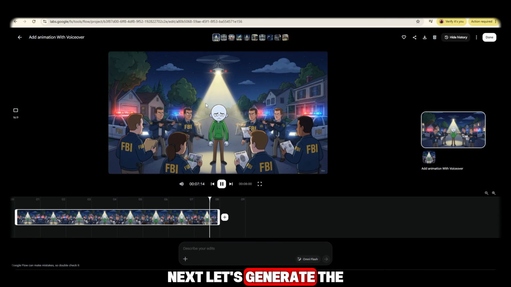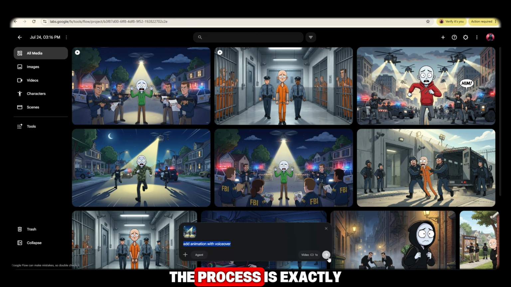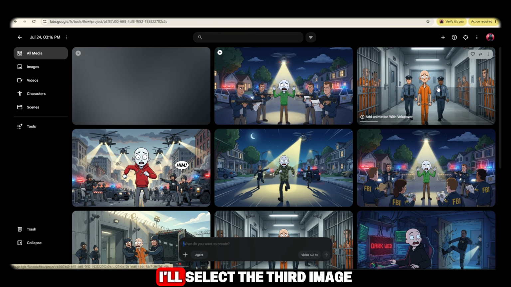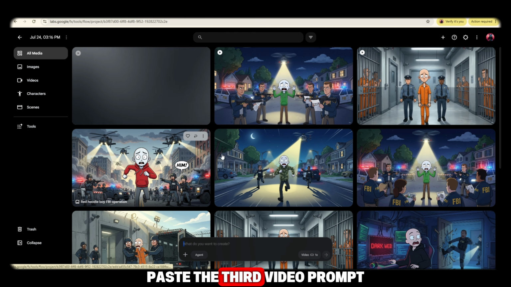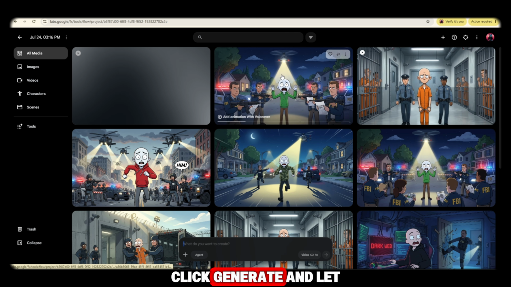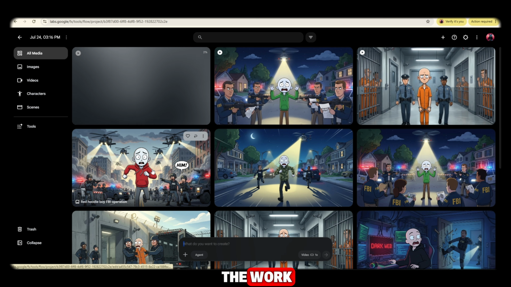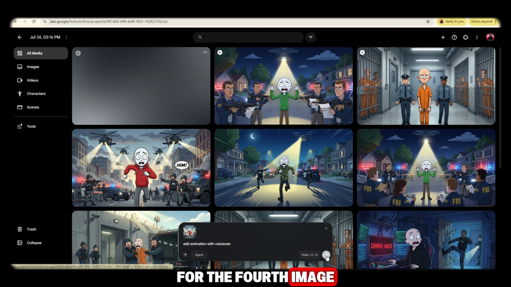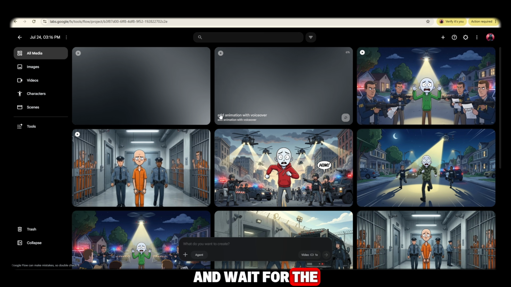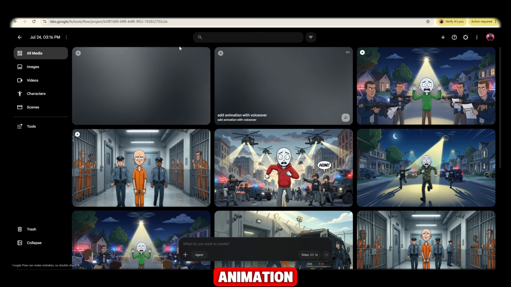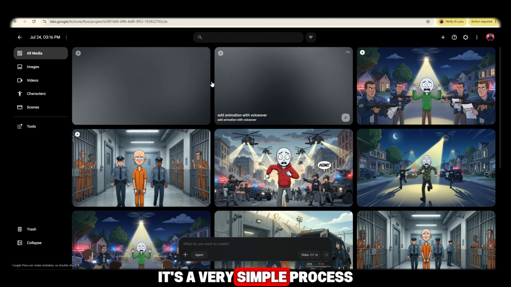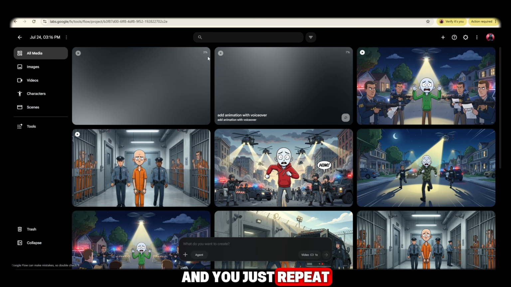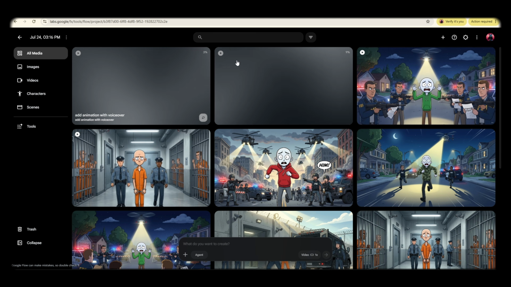Next, let's generate the third video. The process is exactly the same. I'll select the third image, paste the third video prompt, click Generate, and let the AI do all the work. After that, I'll repeat the exact same workflow for the fourth image. Click Generate and wait for the AI to finish rendering each animation. It's a very simple process, and you just repeat these same steps for every scene.